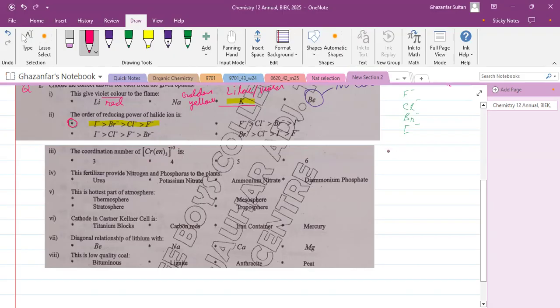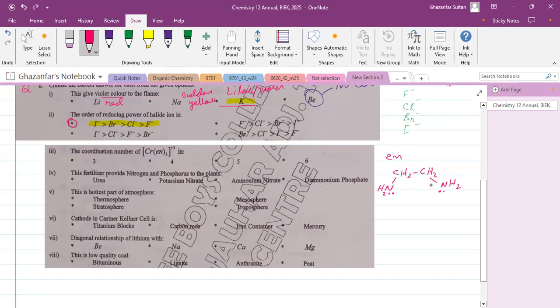If you know what en is, en is ethylene diamine, and the structure of ethylene diamine is this. It is ethane 1,2-diamine.